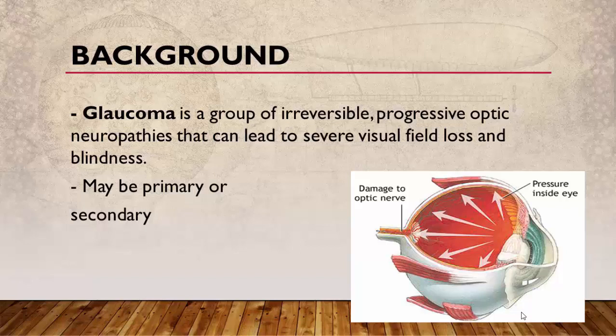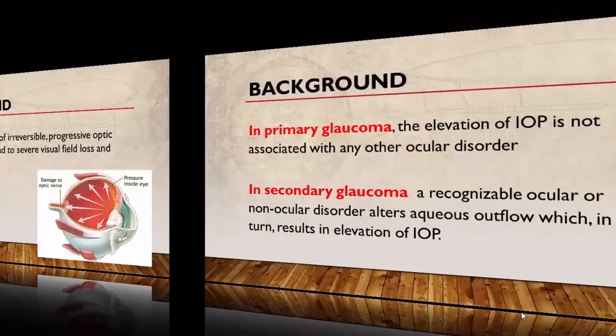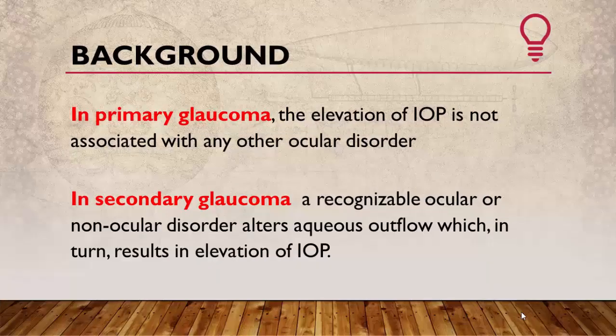As a background, glaucoma is a group of irreversible progressive optic neuropathy that can lead to severe visual field loss and blindness due to optic atrophy. Glaucoma may be primary or secondary glaucoma. In primary glaucoma, the elevation of the intraocular pressure is not associated with any other ocular disorder, while in secondary glaucoma, there are ocular or non-ocular disorders that alter the aqueous outflow and lead to elevation of the intraocular pressure.